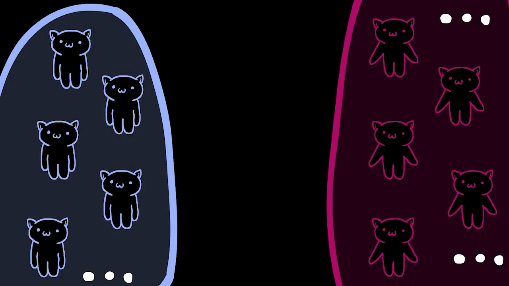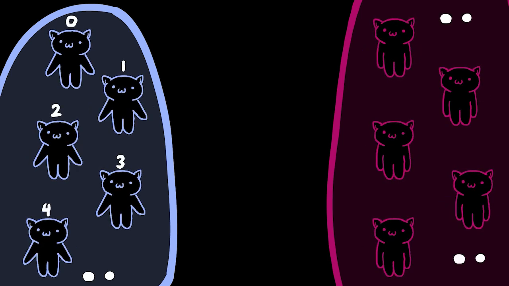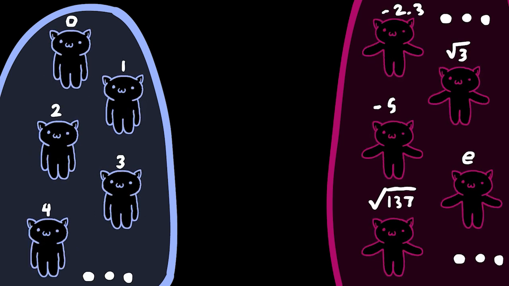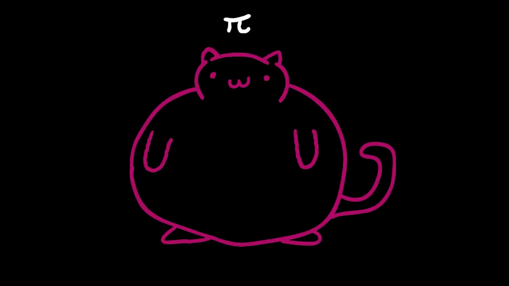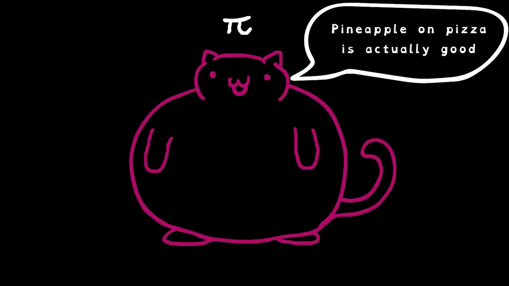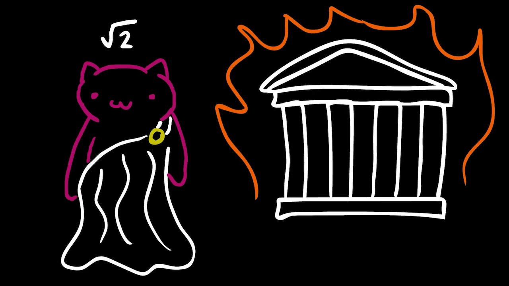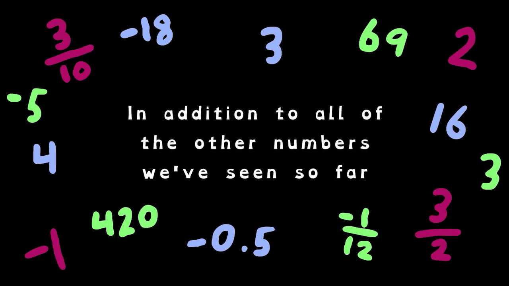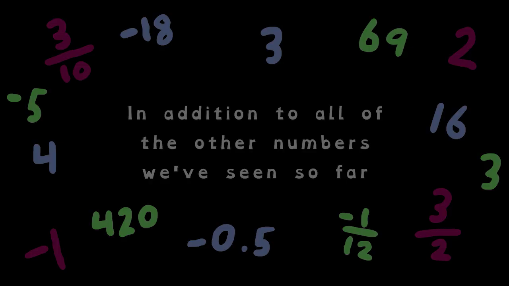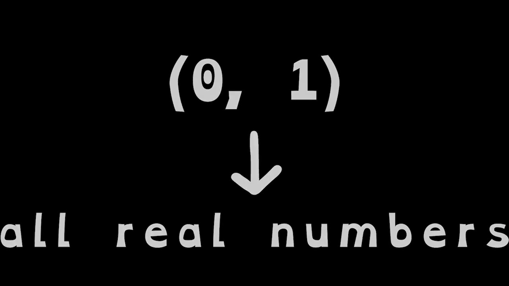As our final example, let's consider an infinite dating pool where the males are identified by natural numbers as before, but the female cats each identify with a real number. For example, there's Pi, who is well-rounded but completely irrational, and square root of 2, whose irrationality caused quite a stir in ancient Greece, in addition to all of the other numbers we've seen so far. Now to simplify things, we'll consider just the real numbers between 0 and 1, but later I'll show how you can extend this to all real numbers.